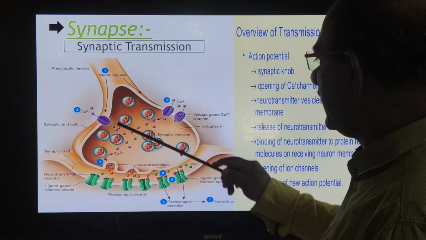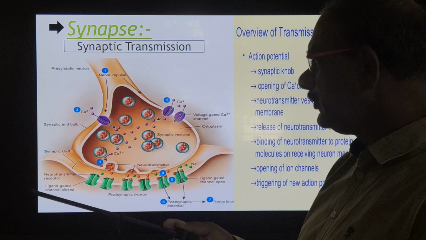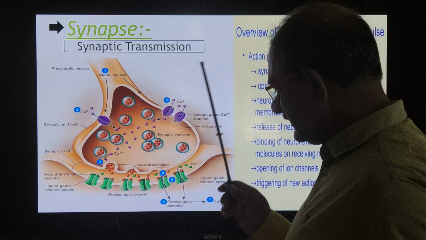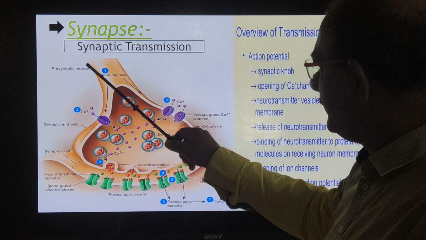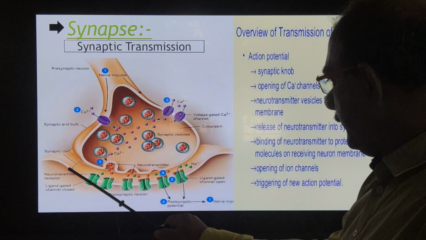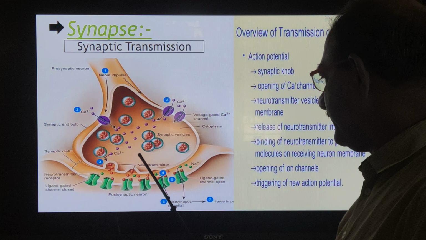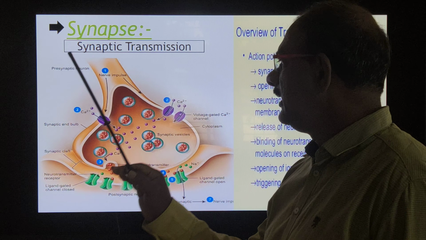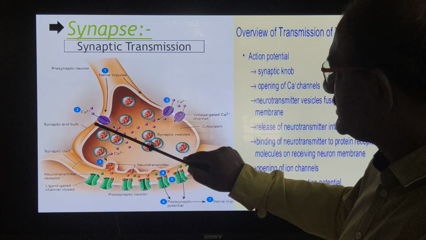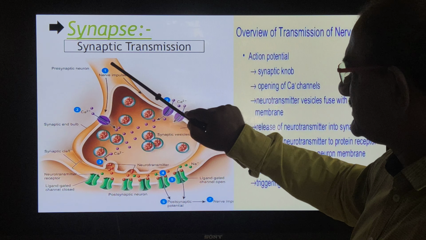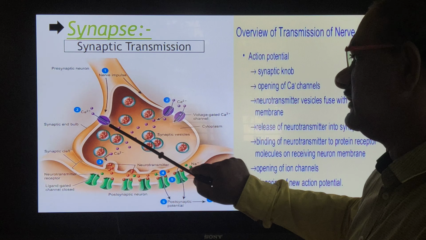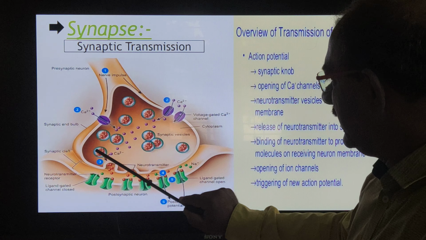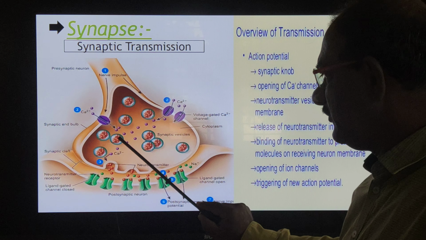The second type is the chemical synapse. In a chemical synapse, transmission occurs through the presynaptic membrane, postsynaptic membrane, synaptic vesicle, and neurotransmitter. All of this process runs during the chemical synapse. When a stimulus is applied, the nerve impulse is carried, and the calcium channels open. When the calcium channels open, they trigger the synaptic vesicle.